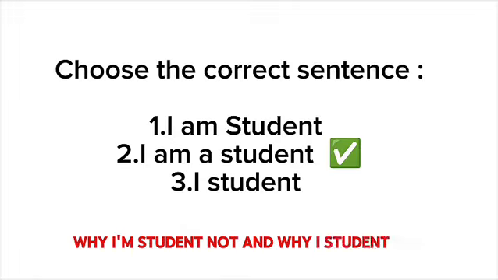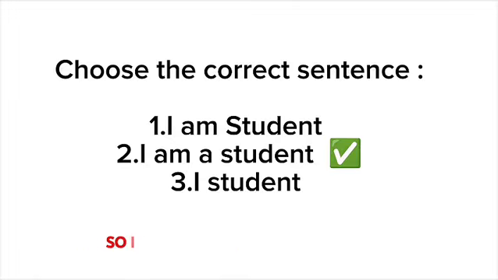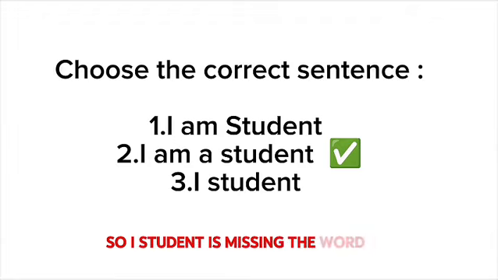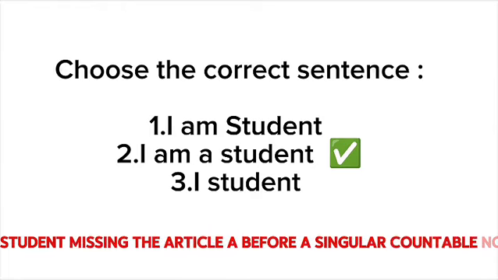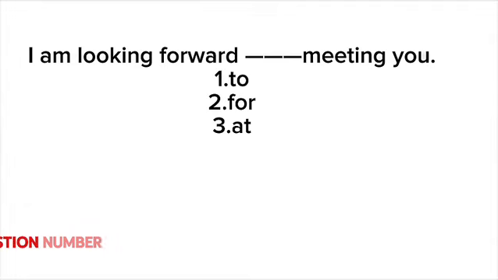Why not I am student, and why not I student? So I student is missing the verb am, so it's grammatically wrong. I am student is missing the article a before a singular countable noun.